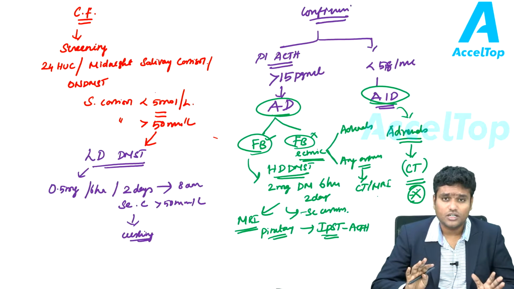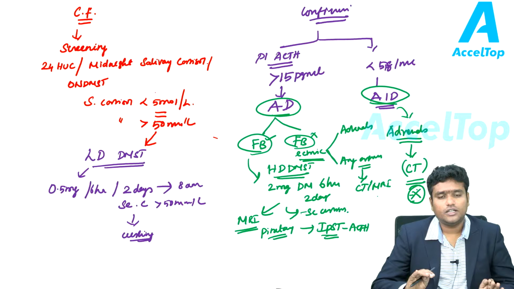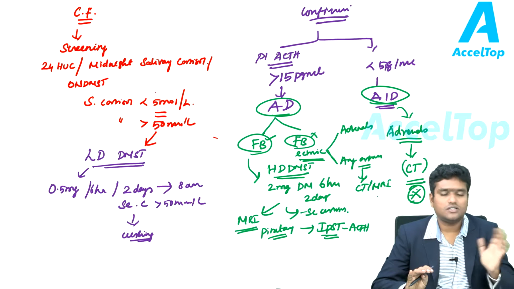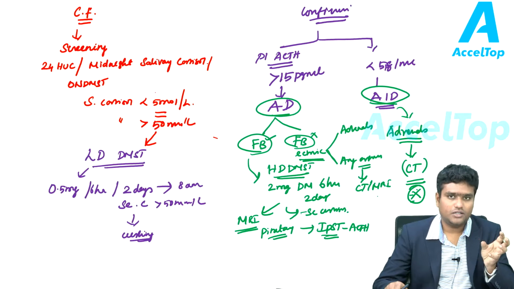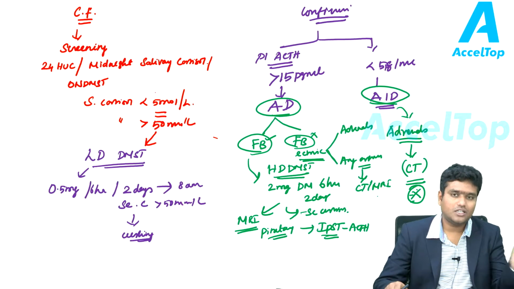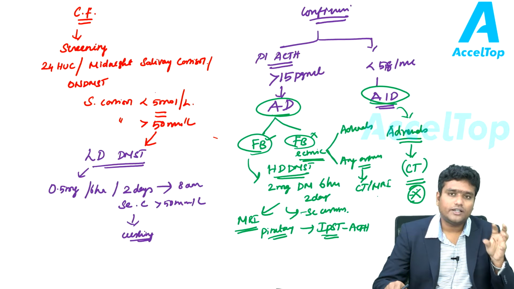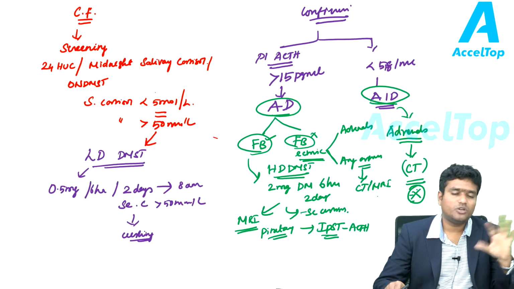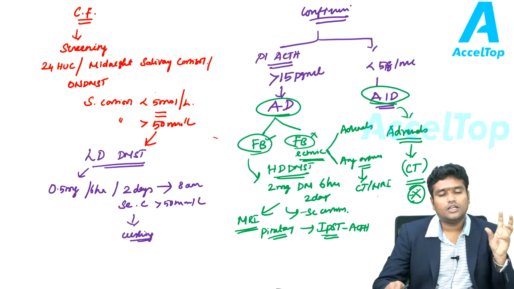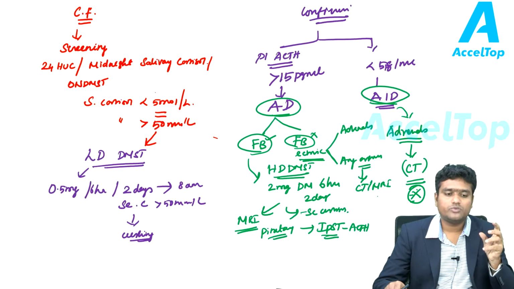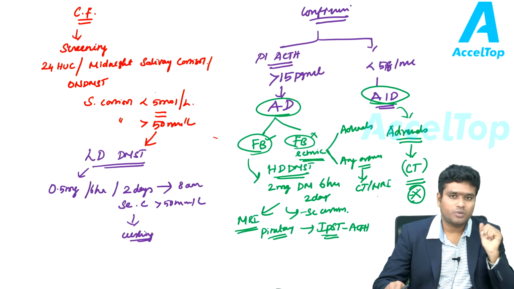First, you take a proper history, then you screen. In the screening test, if you have a strong suspicion of Cushing syndrome, you first do the low dose dexamethasone suppression test to confirm. If you have confirmed with the low dose dexamethasone suppression test, you will find out whether this is ACTH dependent or ACTH independent. If it is ACTH dependent, then either it could be an ectopic ACTH production or a centrally ACTH secreting problem. So this central problem responds to feedback loop. The ectopic will not respond to feedback loop.